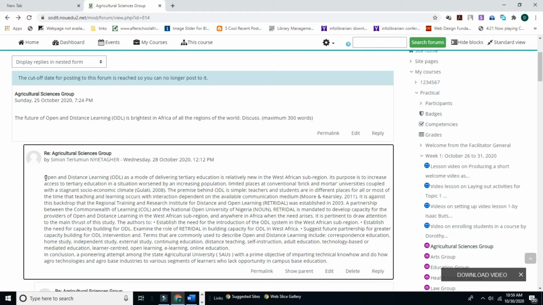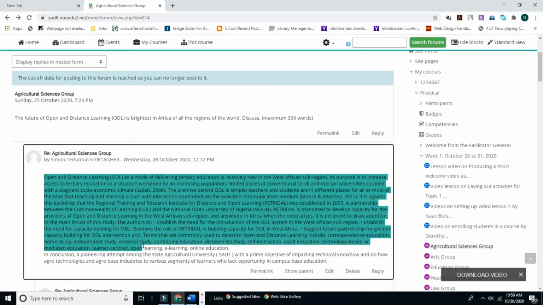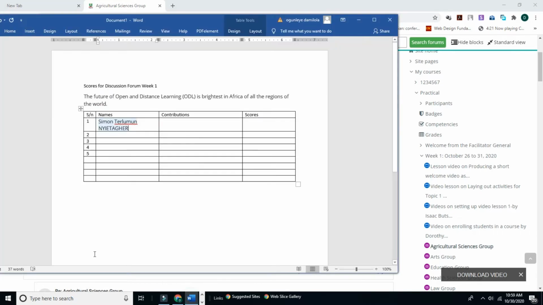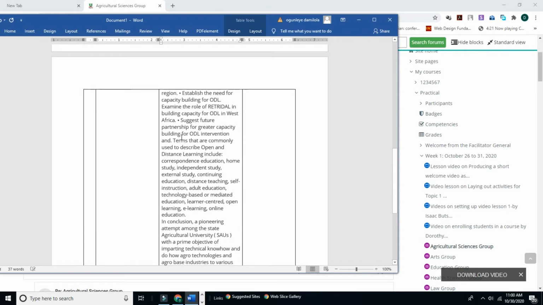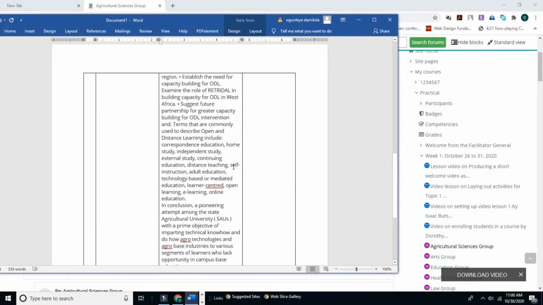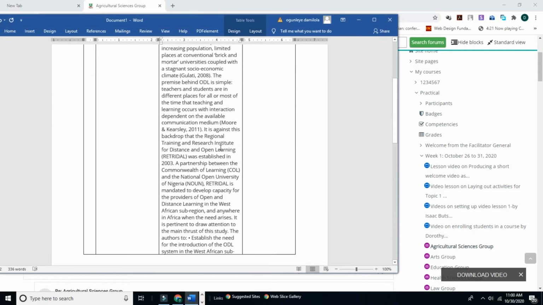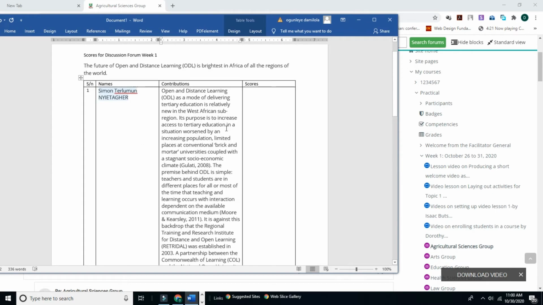The next thing we are going to do is to go back to our VLE and let's see what Simon said about the future of open and distance learning. Good. Paste it under the contributions. Nice one. So this is the contribution from Simon.